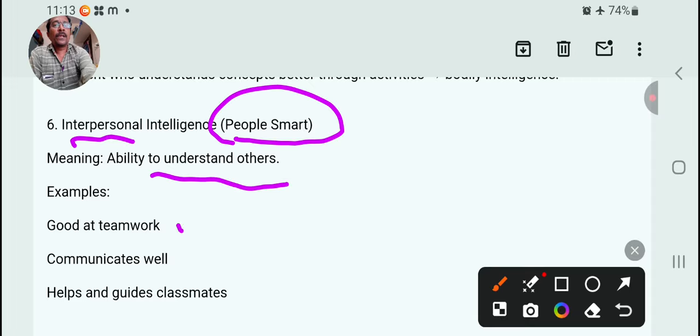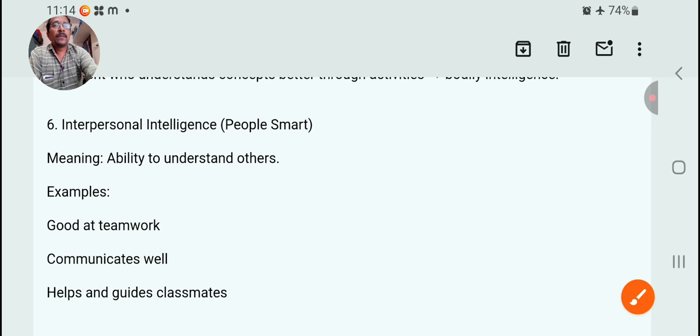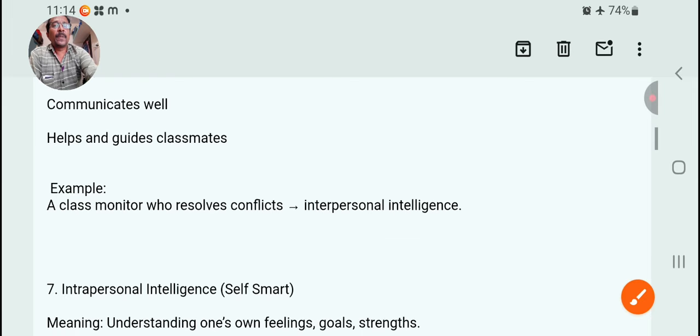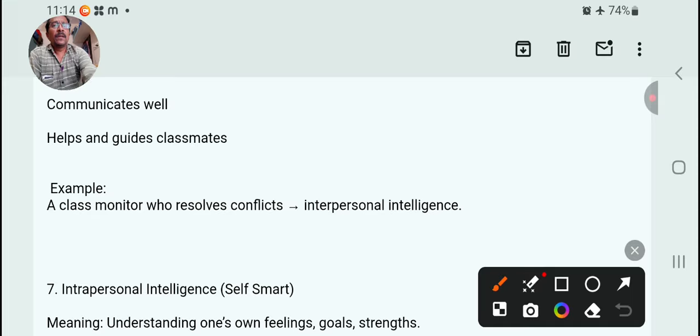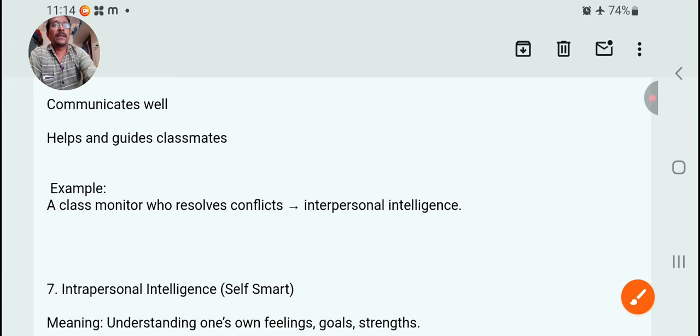Good at teamwork, communicates well, helps and guides classmates. Example: a class monitor who resolves conflicts. That's called interpersonal intelligence, solving problems and conflicts.